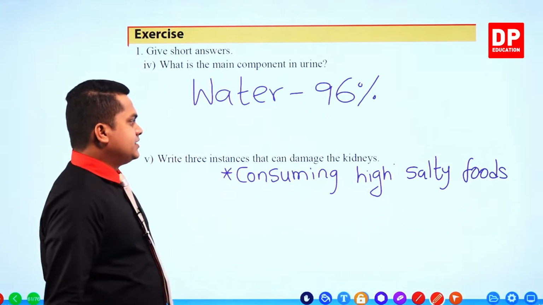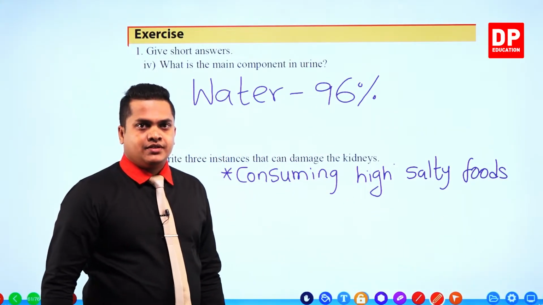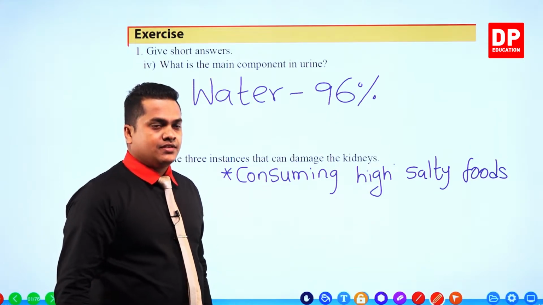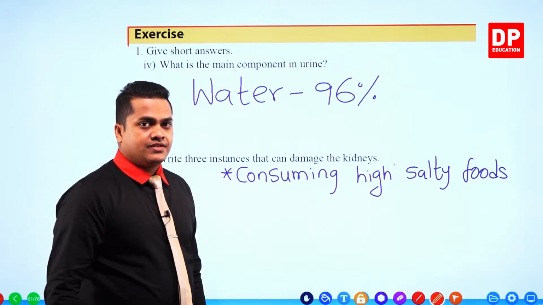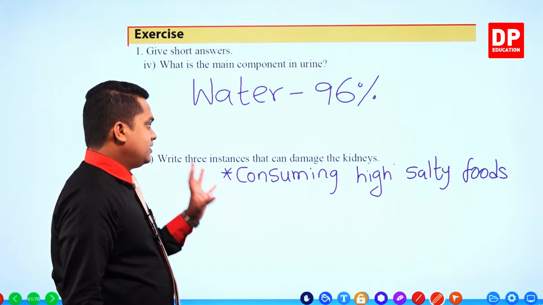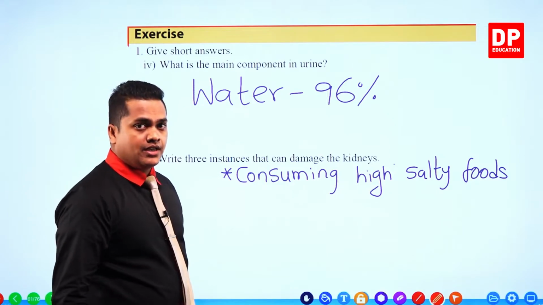This is the first example that can damage the kidneys.